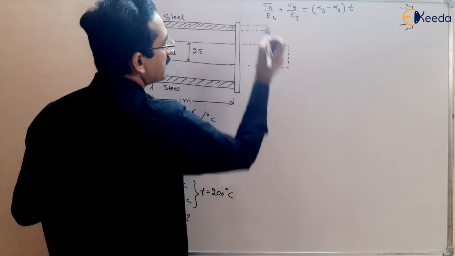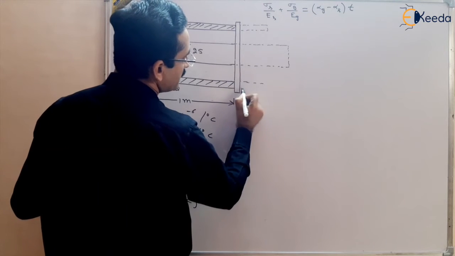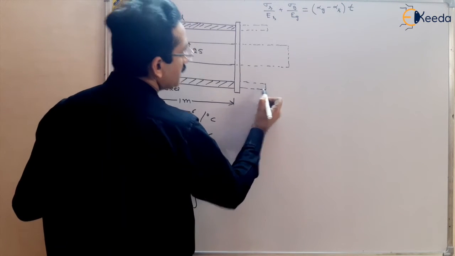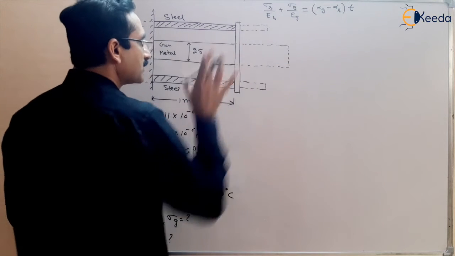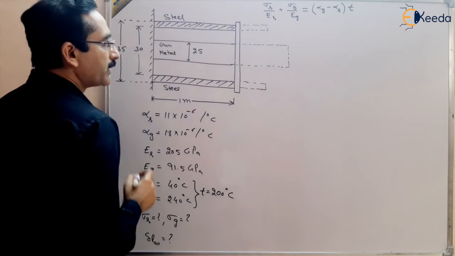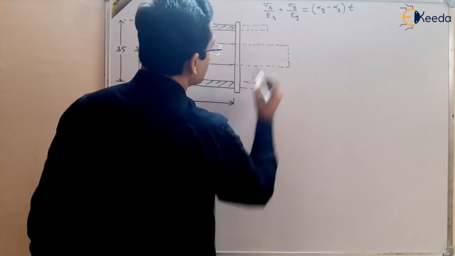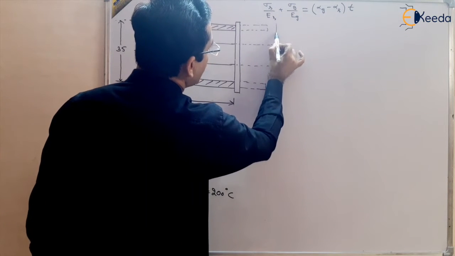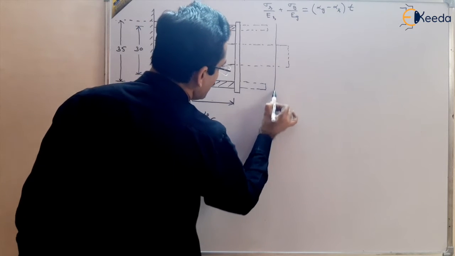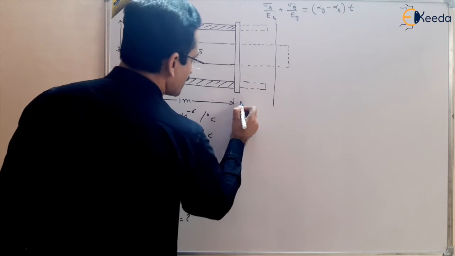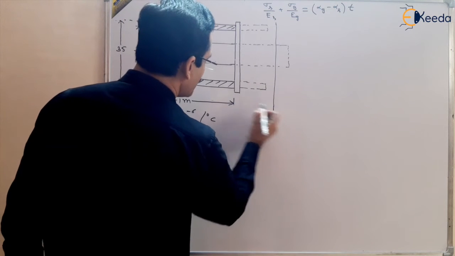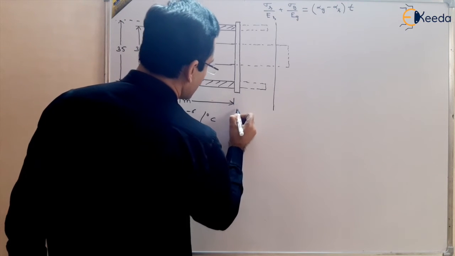Suppose this is the expansion in steel and this is the free expansion in gunmetal. But because they are rigidly fixed with each other, there will be a common change in length of this body.